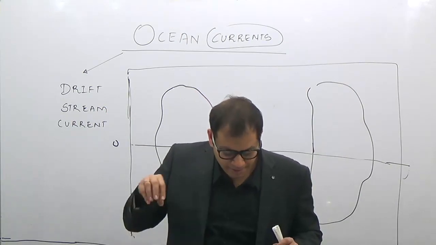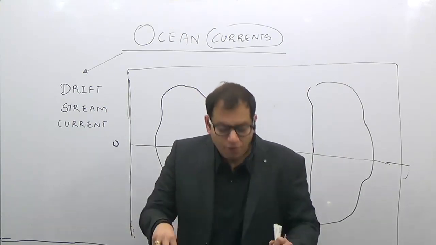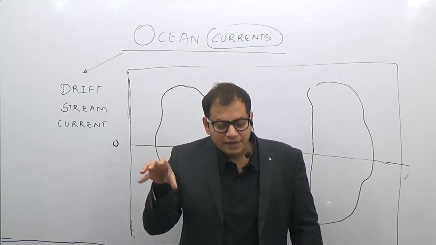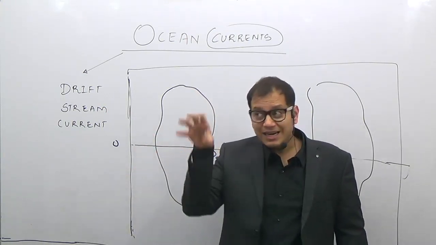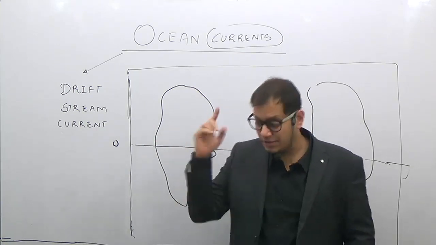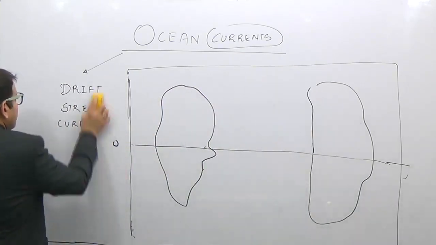Now, looking at this, the forward movement of surface water on the oceans under the influence of winds is known as a drift. So what is a drift?